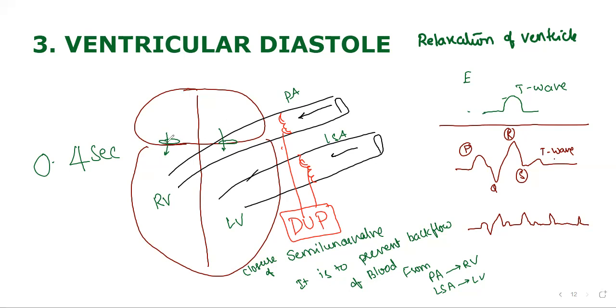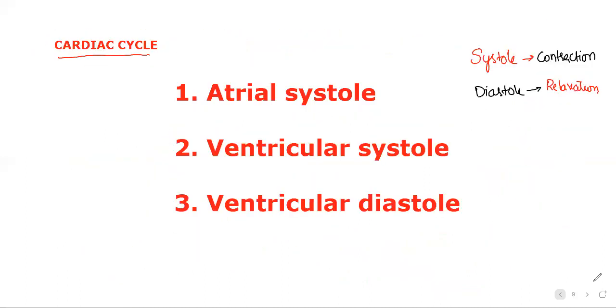During this particular time, 70% of the blood will come from atria to ventricle. This portion we are going to discuss in the coming class, and we need to do some cardiac output problems also: stroke volume, cardiac output, all those related applications.